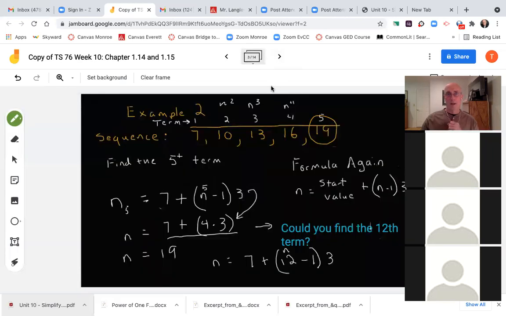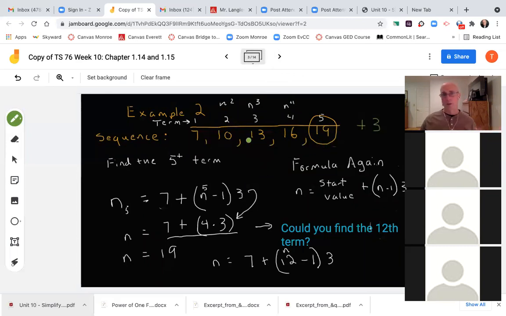And this is another example. Okay, so I don't think you need to copy this, but just listen to it and see it. So I've got an example. I've got a sequence of 7, 10, 13, 16, and 19. All right, 7 plus 3 is 10. What's 10 plus 3? It's 13. I'm thinking, oh, this sounds like I'm adding 3 each time. Okay, so I'm going to write over here in green plus 3 here. I'm adding 3 each time in the sequence.